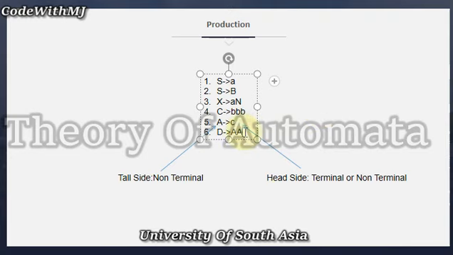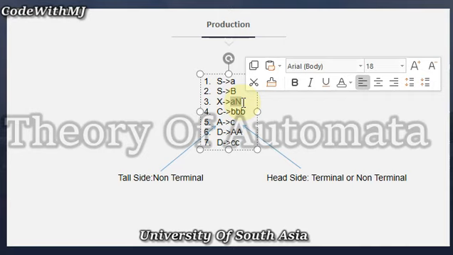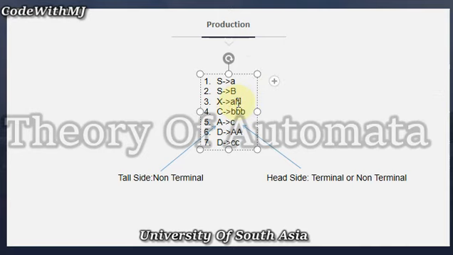If we replace the A, then D implies double A. C can be changed too. Here you see that C implies triple B, all non-terminals, and here X implies A, where we have a terminal and a non-terminal both at the same time.